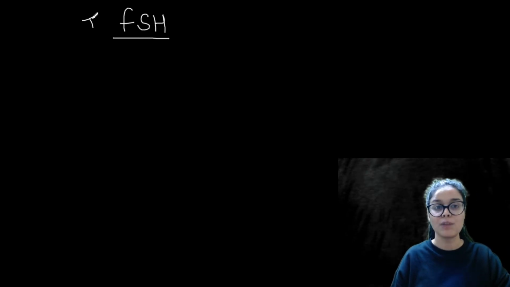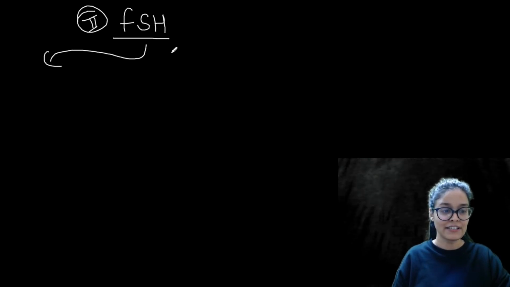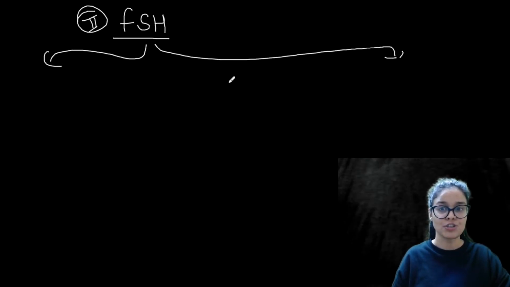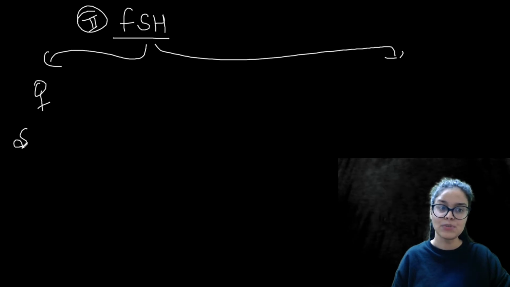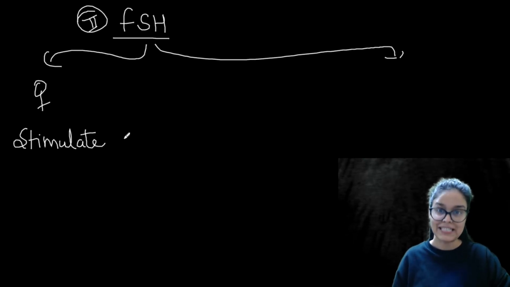And obviously I have told you about the function of corpus luteum also. So this is the purpose of LH. Now we will see FSH, the second hormone of the anterior pituitary gland. What is the function of FSH? FSH basically acts on ovaries and testes. In case of female, it would stimulate follicle development.